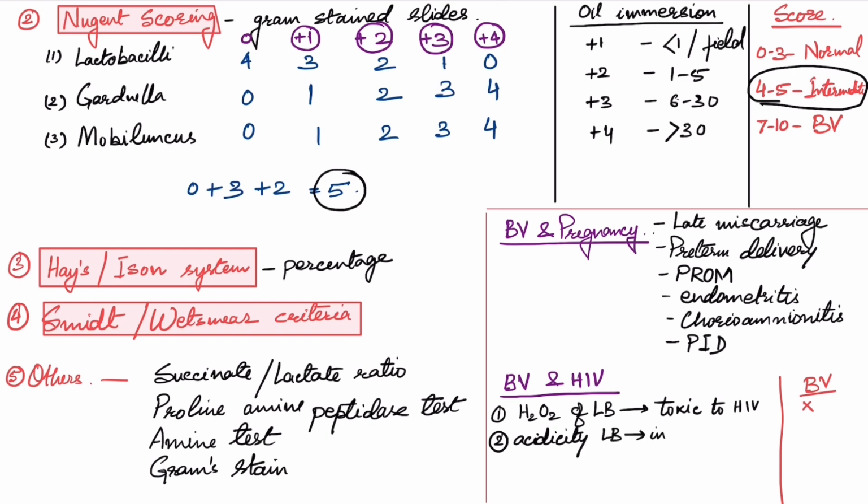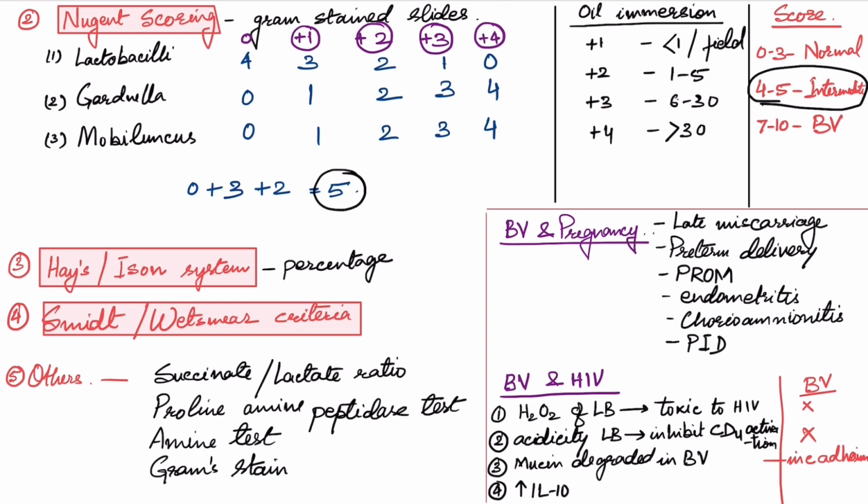The acidity of lactobacilli is also inhibitory to CD4 activation. So this is also lacking in BV. Mucin is degraded in BV, which leads to increased adhesion of the virus in the genitalia. Number 4, increased interleukin 10 in the vagina increases the susceptibility of macrophages to HIV. These are the mechanisms which help HIV infection in bacterial vaginosis.